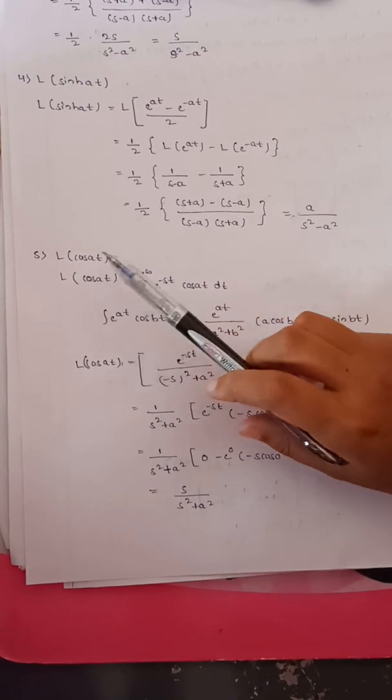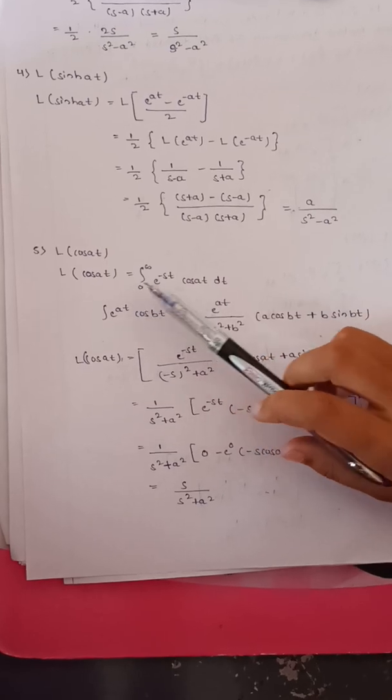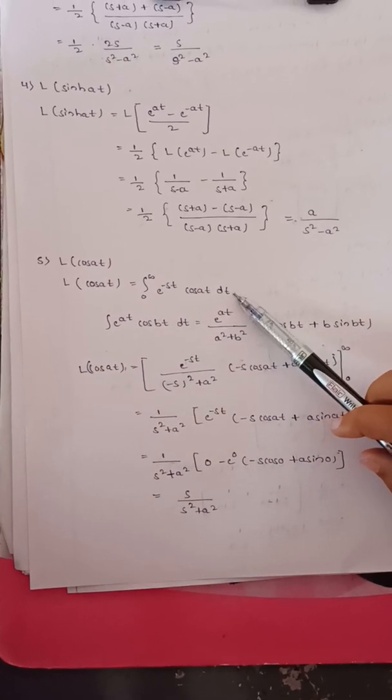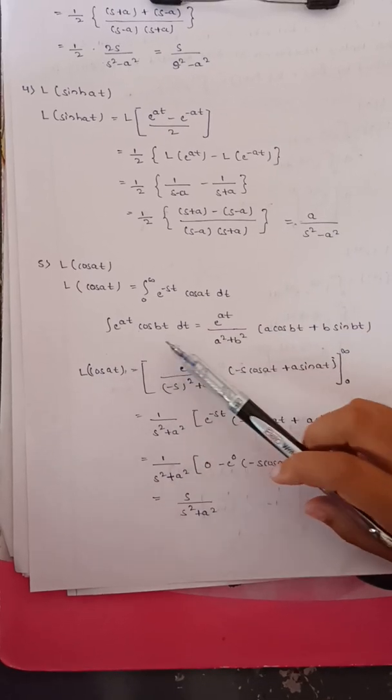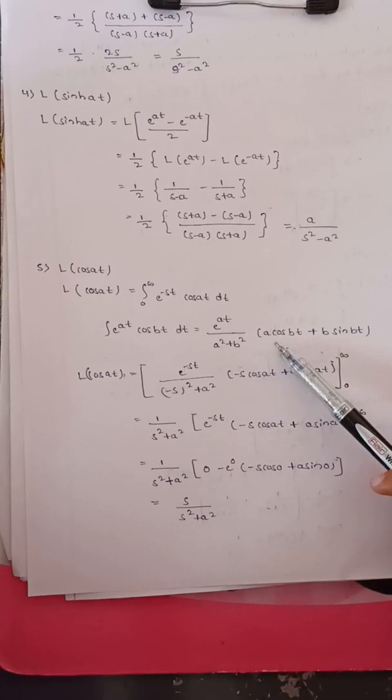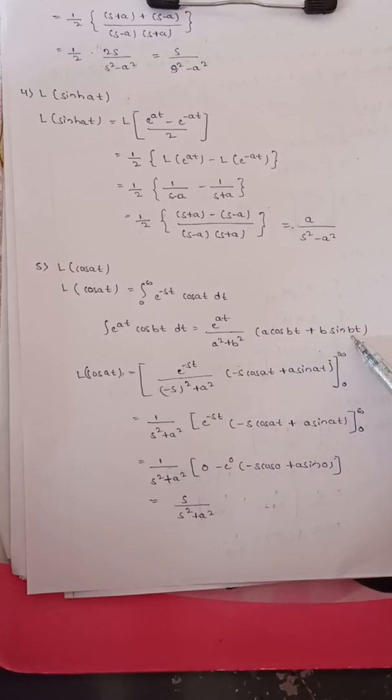Fifth one, L of cos at. L of cos at equal to integration from 0 to infinity e raised to minus st cos at dt. Integration of e raised to at cos bt dt equal to e raised to at divided by a square plus b square, a of cos bt plus b of sin bt.